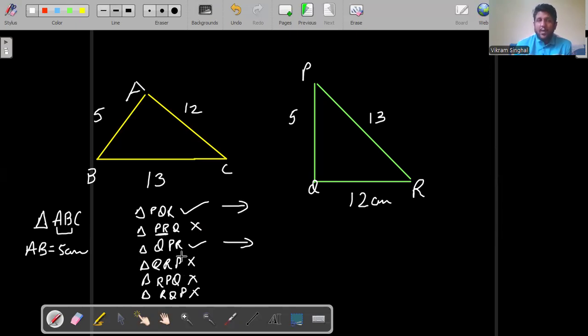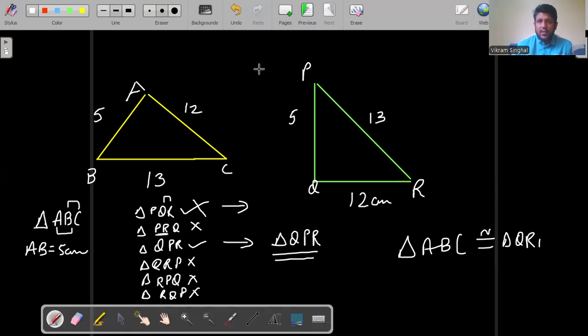Now to confirm, what I do is check any second pair. Let us check BC. So BC here is representing 13 centimeters. Here, in the first name, QR is 12 centimeters. Therefore, I deduce that the first name is also wrong, and the correct name again comes out to be QPR. So the final statement would be triangle ABC is congruent to triangle QPR, by the rule of SSS congruency. I hope you got it.